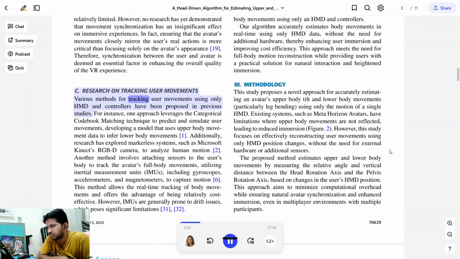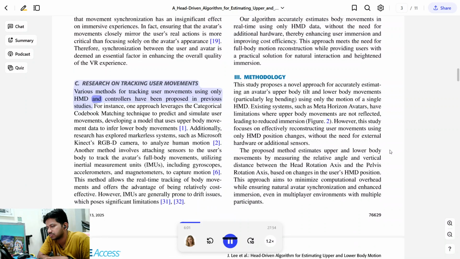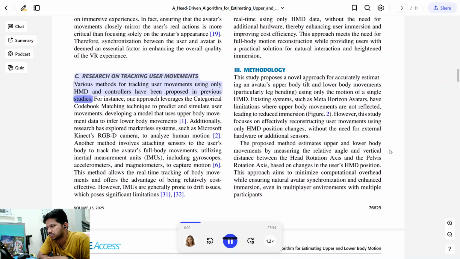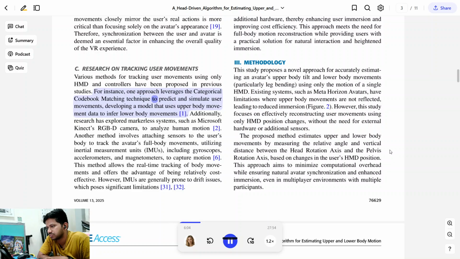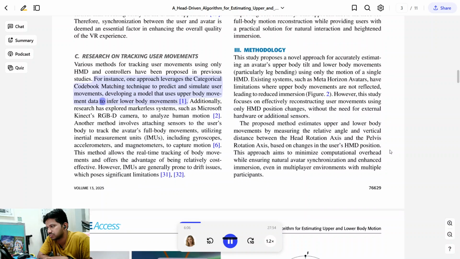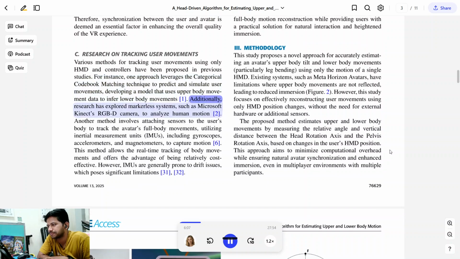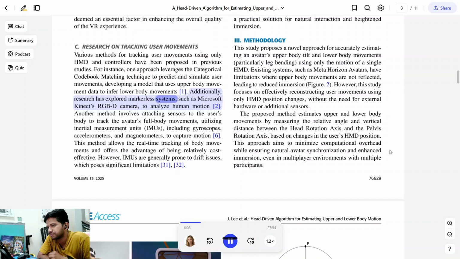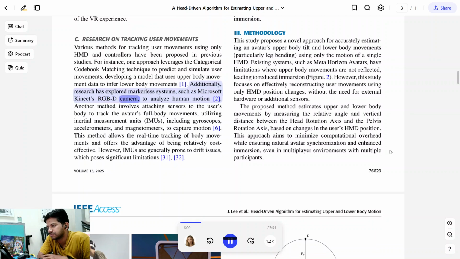Various methods for tracking user movements using only HMD and controllers have been proposed in previous studies. For instance, one approach leverages the categorical codebook matching technique to predict and simulate user movements, developing a model that uses upper body movement data to infer lower body movements. Additionally, research has explored markerless systems, such as Microsoft Kinect's RGBD camera, to analyze human motion.